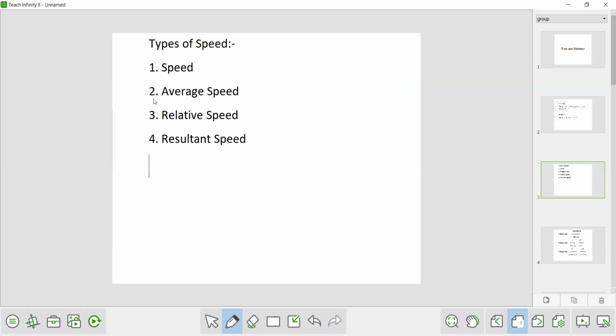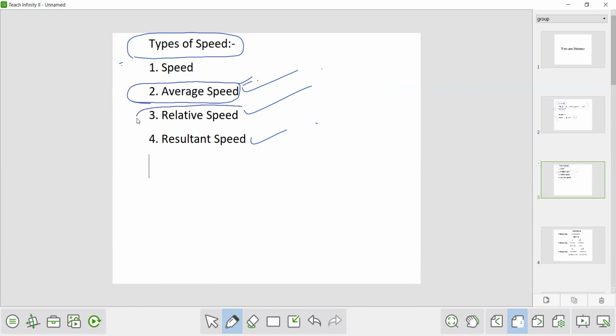Now, types of speed. Throughout this chapter and for the next two chapters, we will see different types of speed: the average speed, the relative speed, and the resultant speed. In time and distance, we will talk about the average speed. In the train chapter, we will talk about the relative speed. Some part of relative speed you will see in time and distance also.